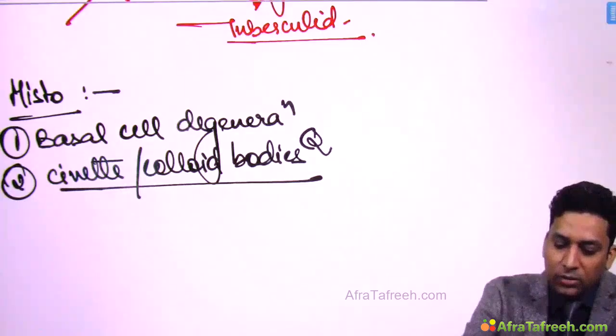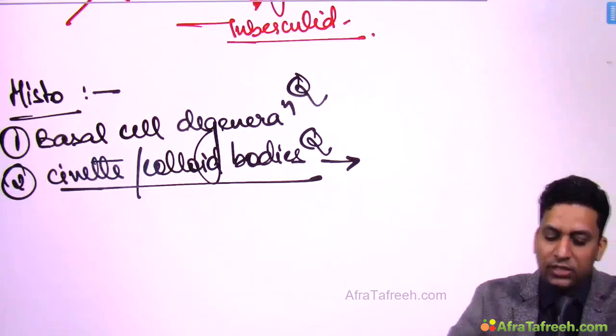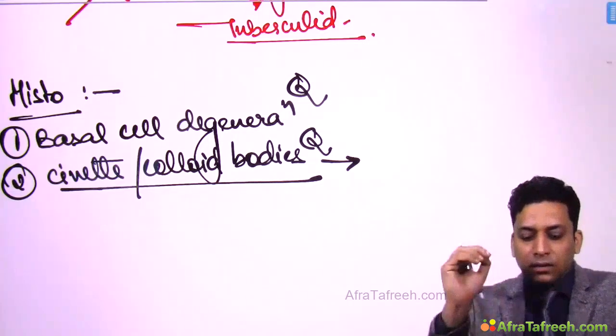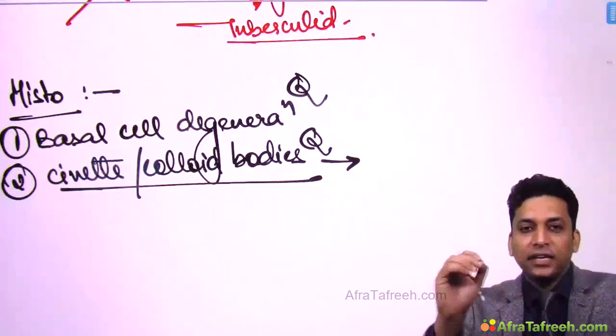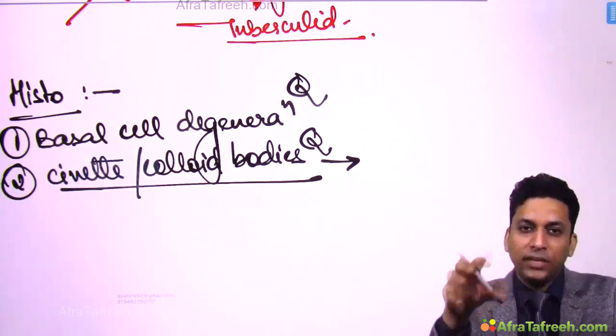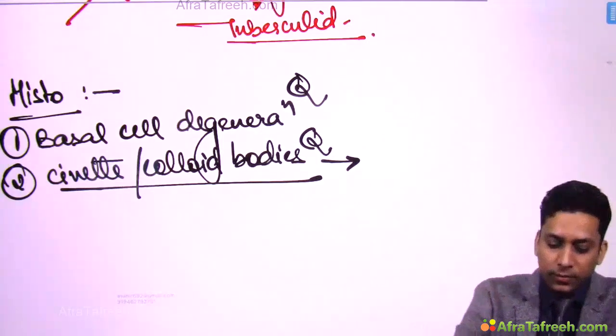Already questions have been asked on Civatte and colloid bodies, also on basal cell degeneration. You can write down one point here, Civatte bodies. What are Civatte bodies? These are degenerating basal keratinocytes. So apoptotic basal keratinocytes or degenerating basal keratinocytes are known as Civatte bodies.